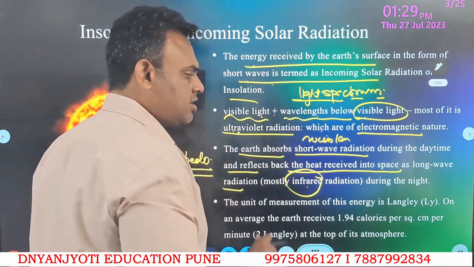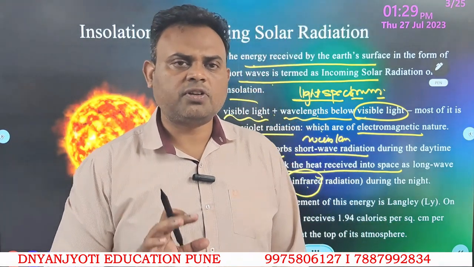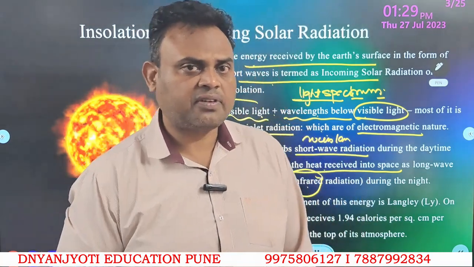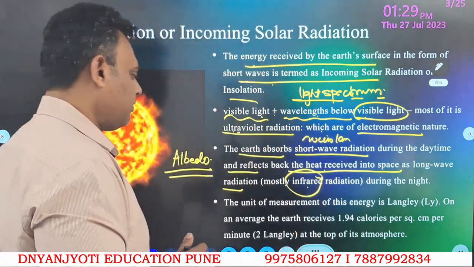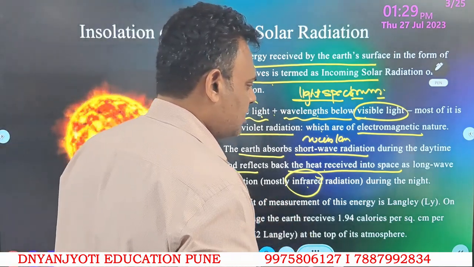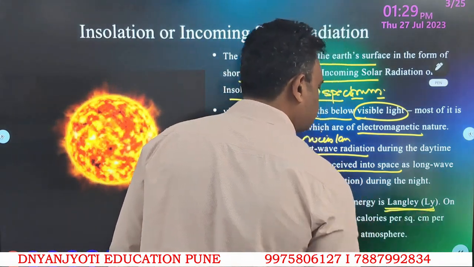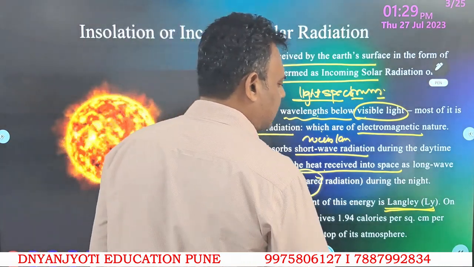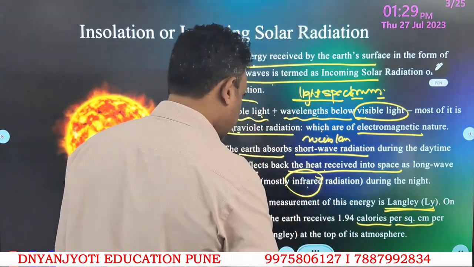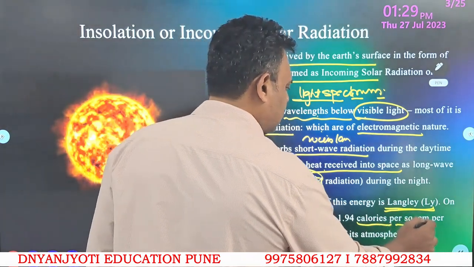We have already seen a measurement that only 2 units out of the 1 crore units emitted are actually absorbed, an approximate figure scientists have given to us. Further to add up, we can understand how much energy the earth actually receives. It is expressed in the unit called Langley, given by a scientist's name. So what do you understand by Langley? Langley is short for calories per square centimeter per minute. To express this bigger unit, we call it simply Langley.